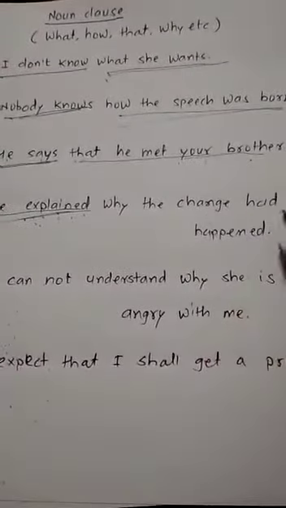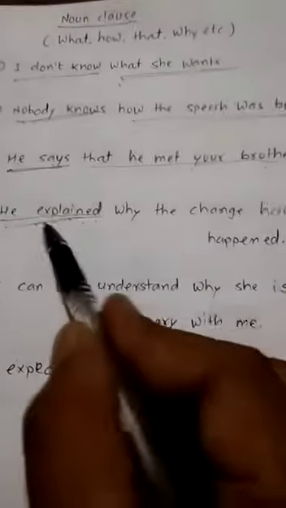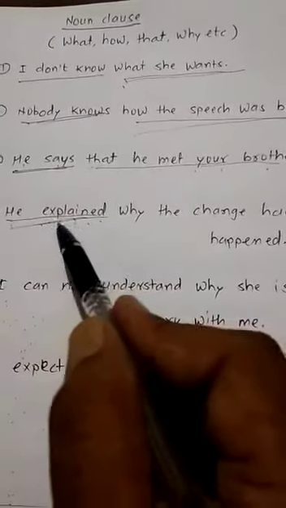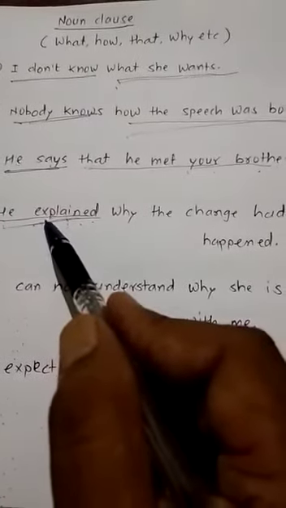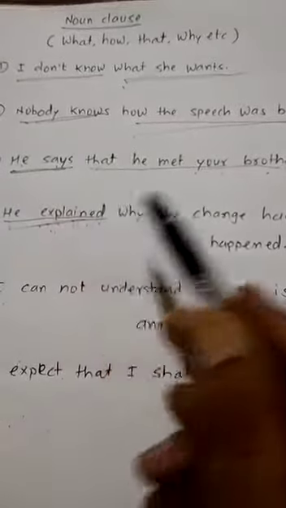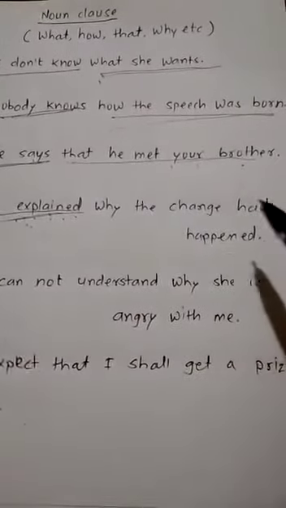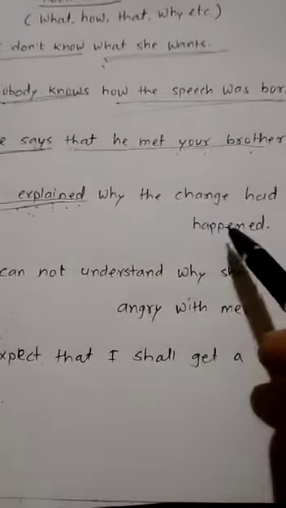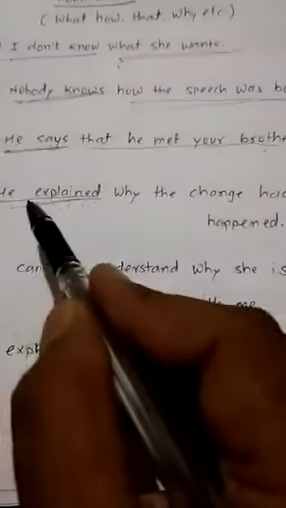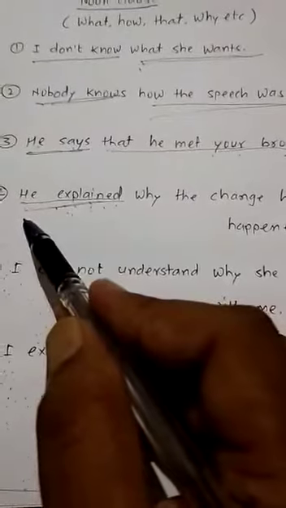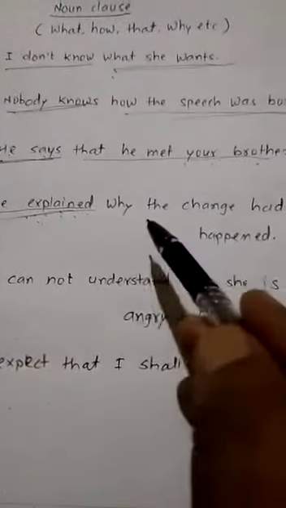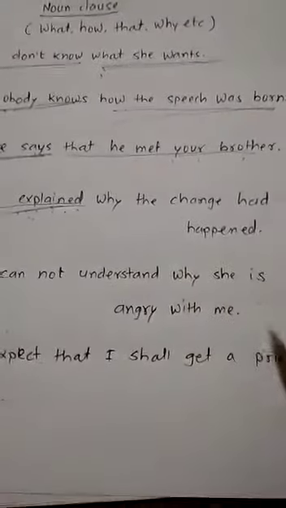Why the change had happened. If you question the main clause with what and you get the answer, it's an example of subordinate noun clause. So write the answer like this: main clause, he explained; subordinate noun clause, why the change had happened.